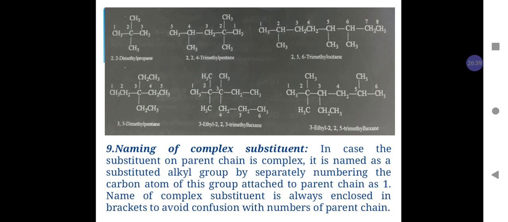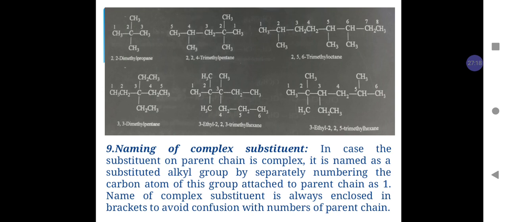2,2,3 trimethyl hexane. Similarly, in the next example, having 6 carbon atoms and substituents present at position number 2, position number 3 and position number 5. At carbon number 2, there are 2 methyl groups. On carbon number 3, an ethyl group, and on carbon number 5, again a methyl group. So there are 3 methyl groups. So the word tri is used because the same substituent occurs 3 times.